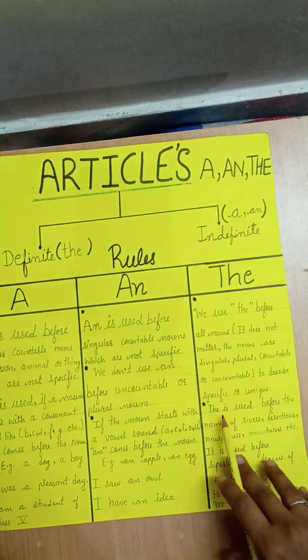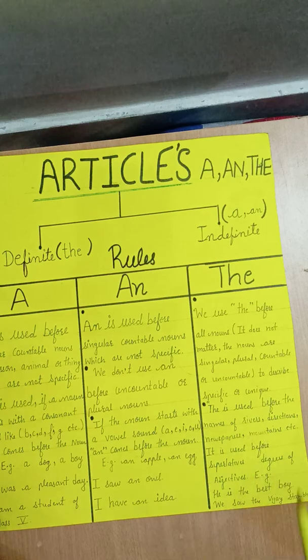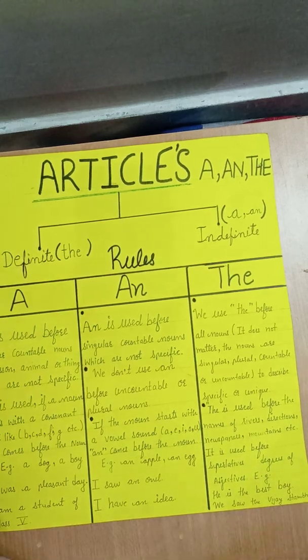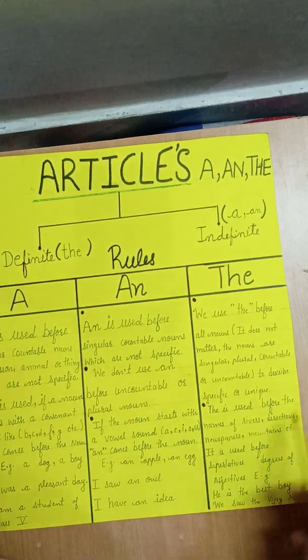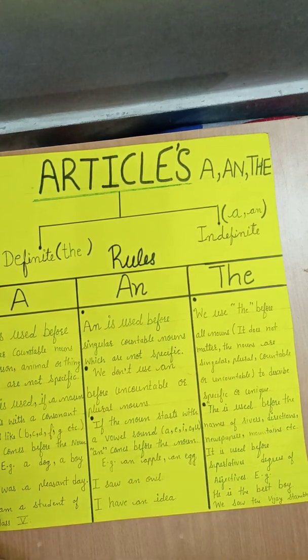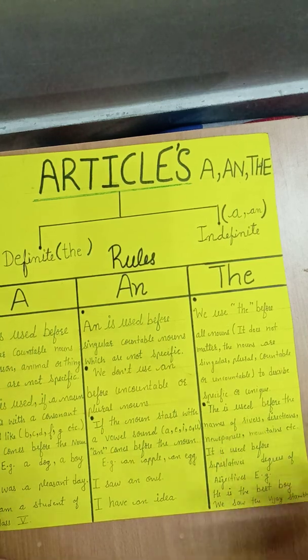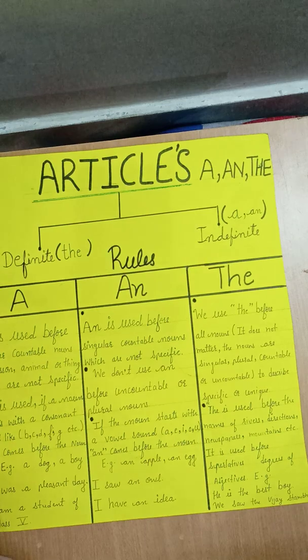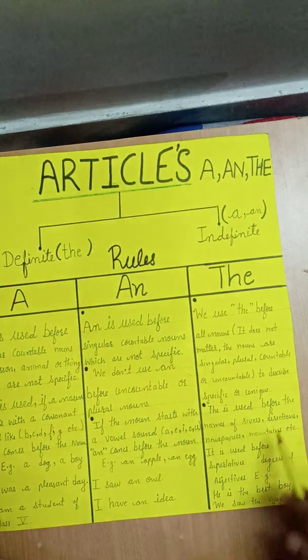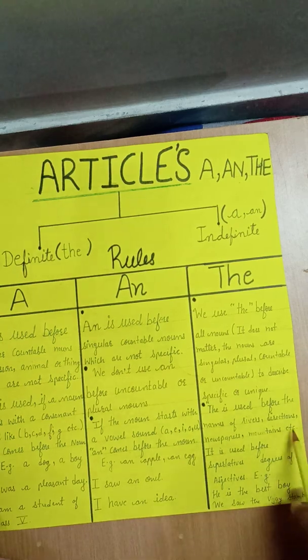For example, "the" is used before the name of a river. For example, the Amazon river, the Ganga river. Okay, the name of the river. Directions: the east, the west, the north, and the south. Okay, the name of a newspaper, like the Hindustan Times. Okay, mountains like the Alps, the Great Himalayas, etc.